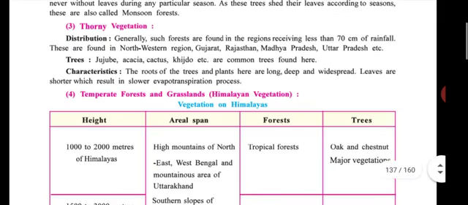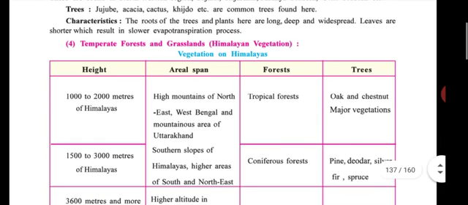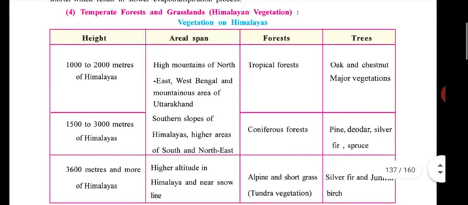Now we are moving on to the fourth type, temperate forest and grassland. Himalaya vegetation: height, area span, forest, and trees. At the Himalayas, which types of vegetation are there? We study here.